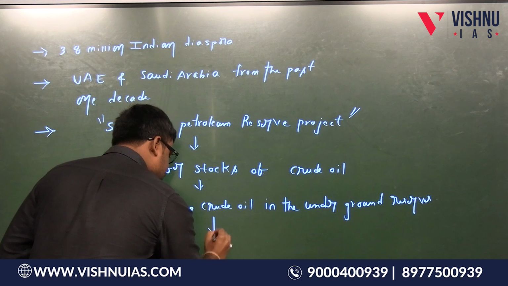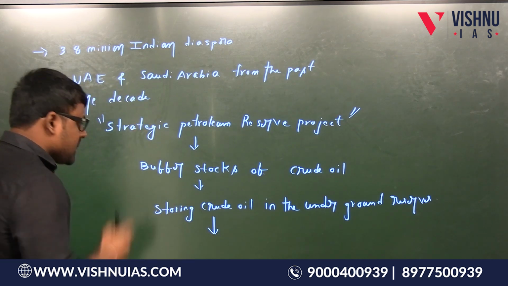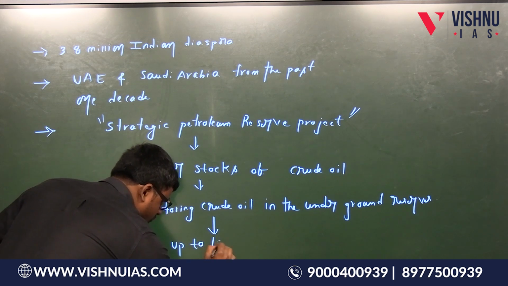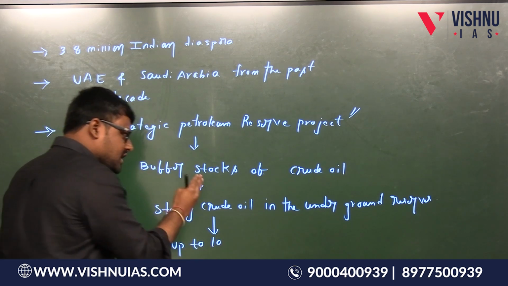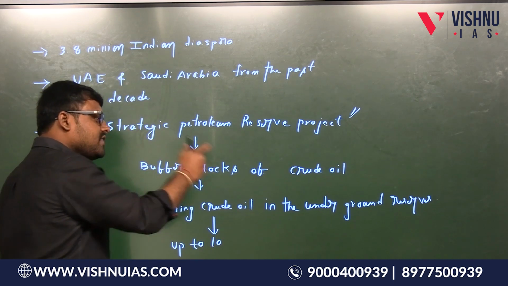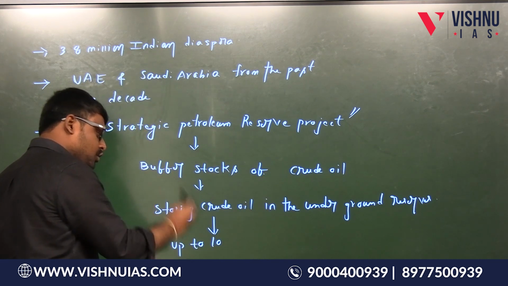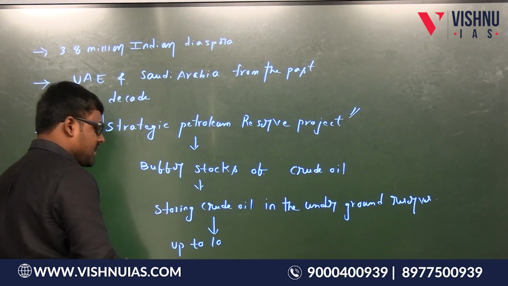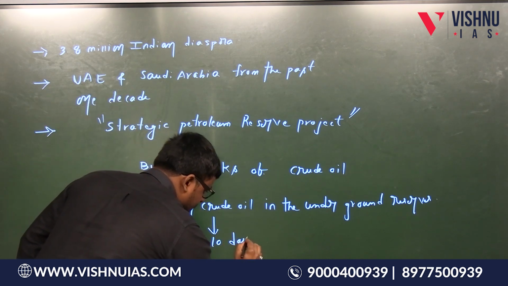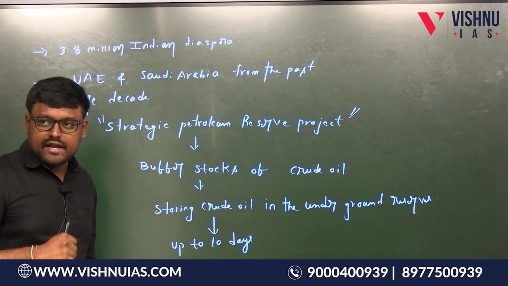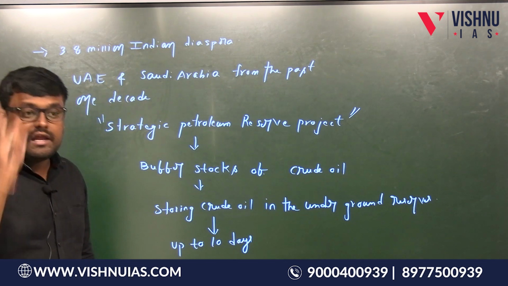So we are taking this project in two stages. The first stage is such that the crude oil which we store in the underground reserve will be sufficient to satisfy the needs of the country up to 10 days without importing any oil from abroad.